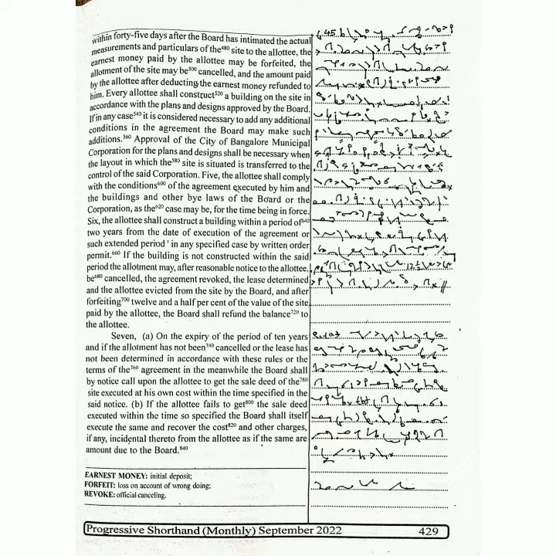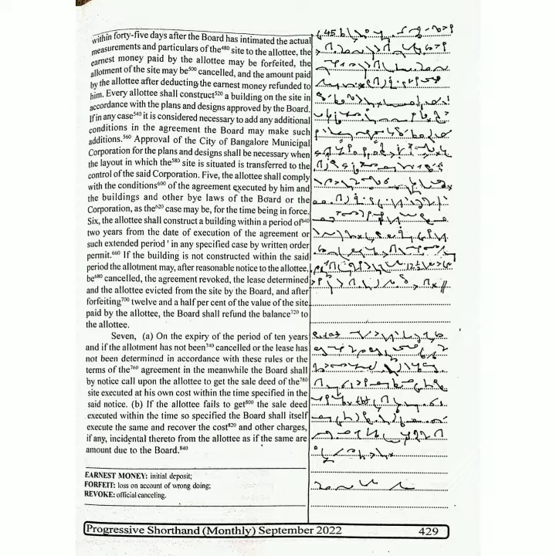If the building is not constructed within the said period, the allotment may, after reasonable notice to the allottee, be cancelled, the agreement revoked, the lease determined, and the allottee evicted from the site by the board, and after forfeiting 12.5% of the value of the site paid by the allottee, the board shall refund the balance to the allottee.